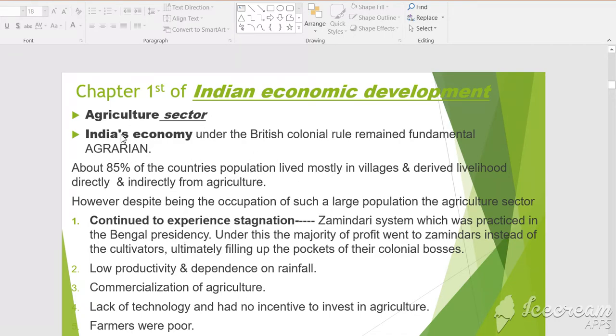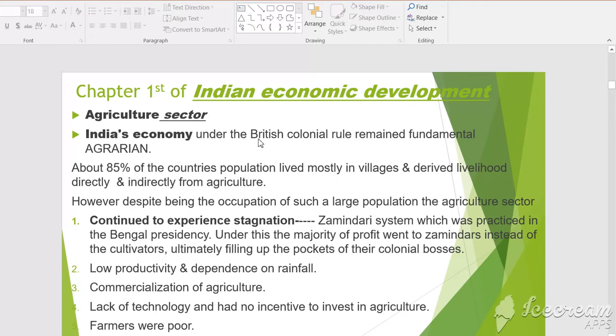Now look, Indian economy under the British colonial rule remained fundamentally agrarian. Fundamentally agrarian means about 80% of the country's population lived mostly in villages and derived livelihood directly or indirectly from agriculture.